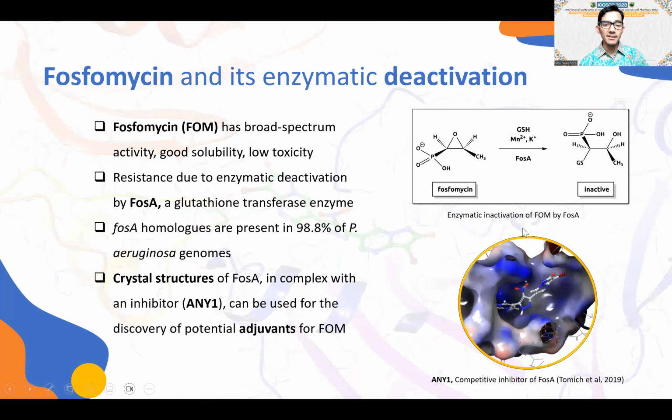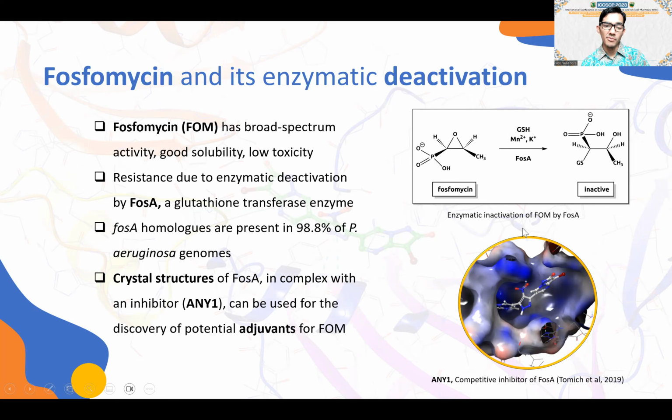One of the antibiotics struggling with resistance is fosfomycin. It is actually quite an ideal antibiotic, which has broad-spectrum activity. In addition, it also has good solubility and low toxicity. One main mechanism for its resistance is the enzymatic inactivation by FosA, an enzyme produced by bacteria.